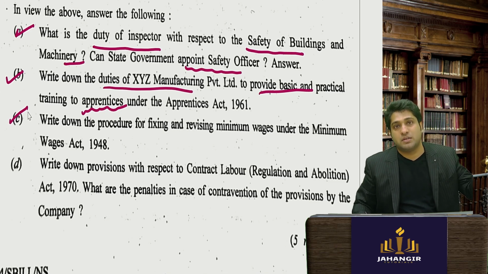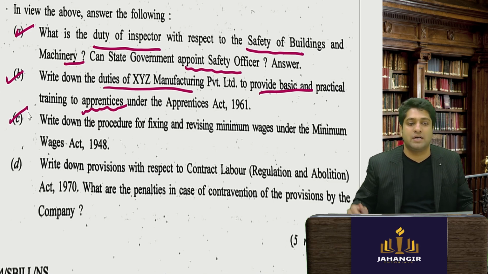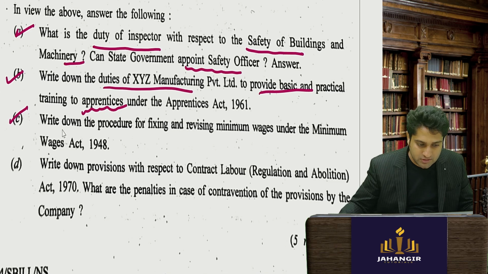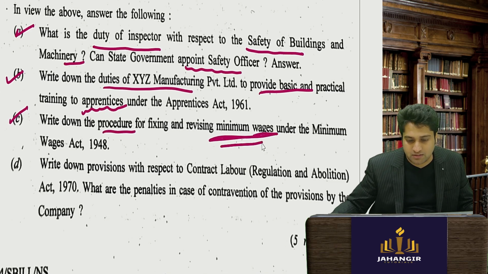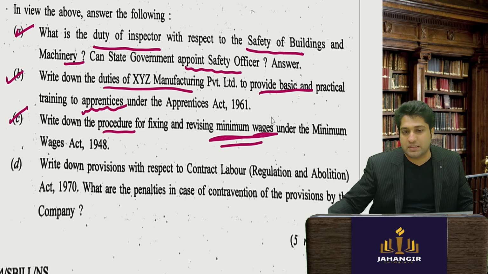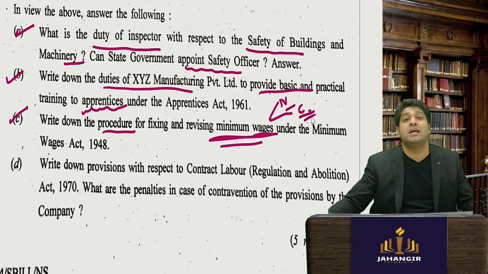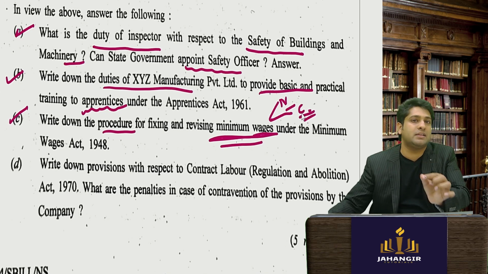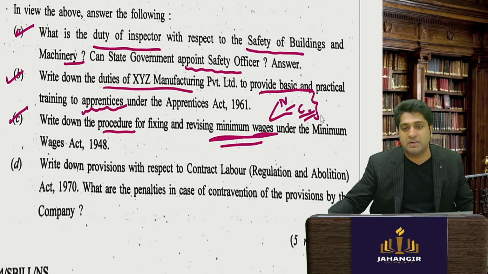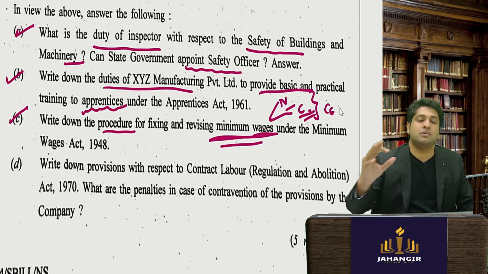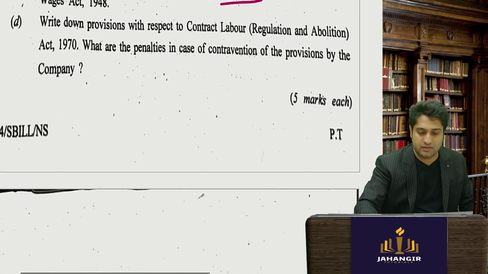Okay, there has to be a qualified person appointed. So those are straightforward questions. Write down the procedure for fixing minimum wages under the Minimum Wages Act. There are two methods: one is the notification method, and the other is the committee method, where an advisory committee is appointed. On the basis of this, the central government can fix the minimum wage for any class, etc.